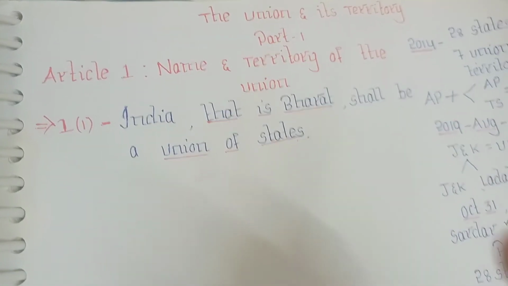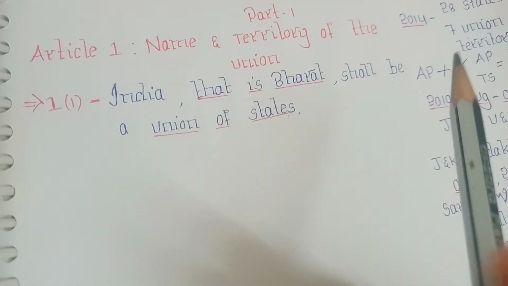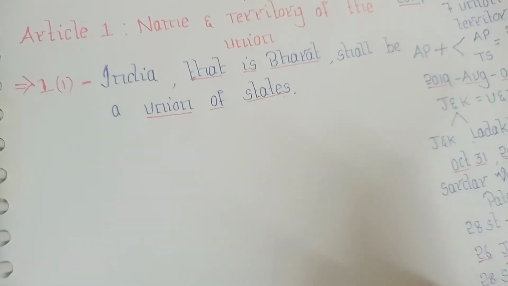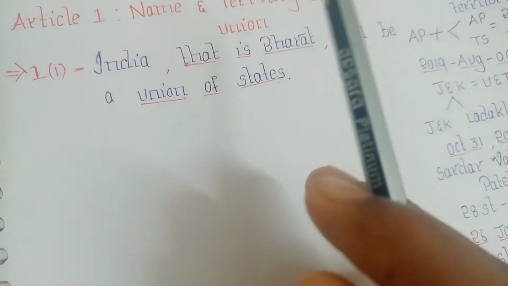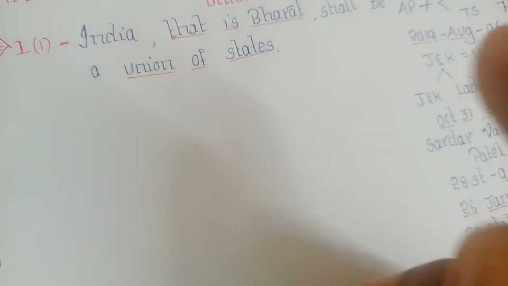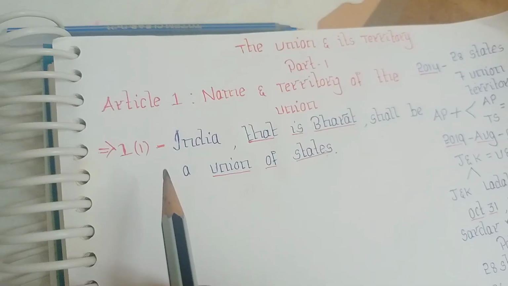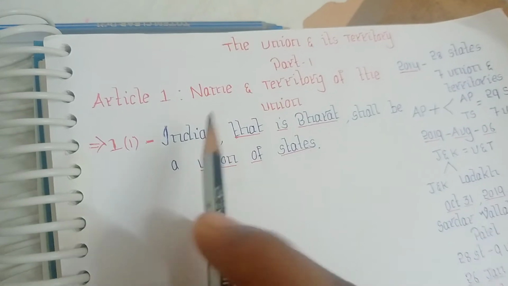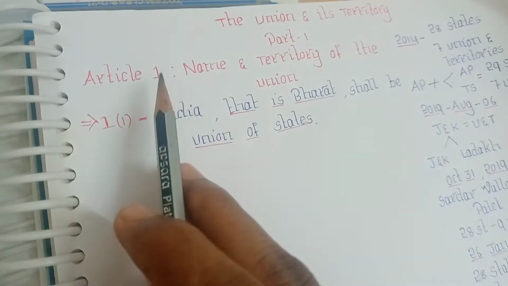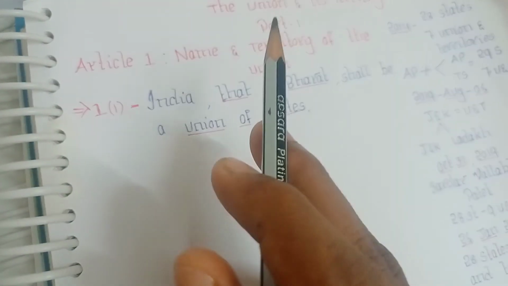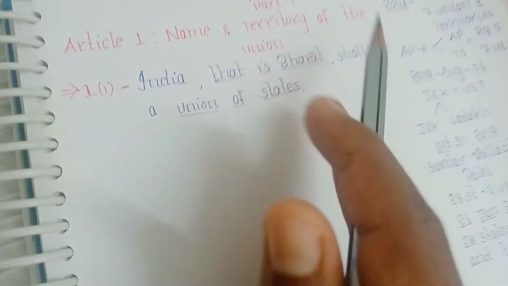Now there were a lot of debates, controversies and deliberations on the name of the country. These controversies were settled once the constitution was enacted on January 26th, 1950. It was given as India, that is Bharat, which reflects modernity as well as tradition. So we have dual names for our country, India and Bharat. Many of the people were not satisfied with these names.